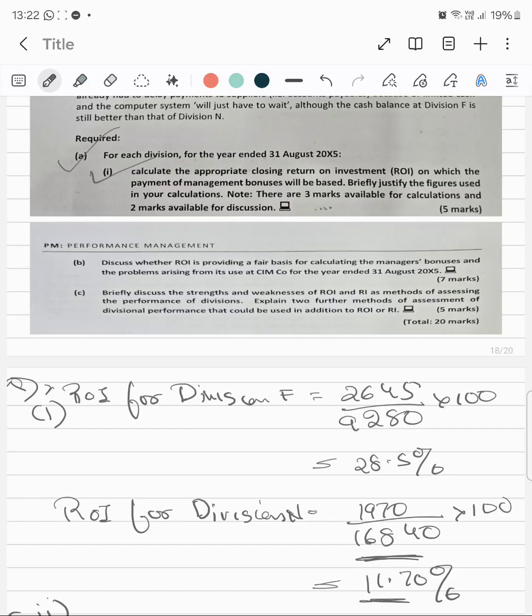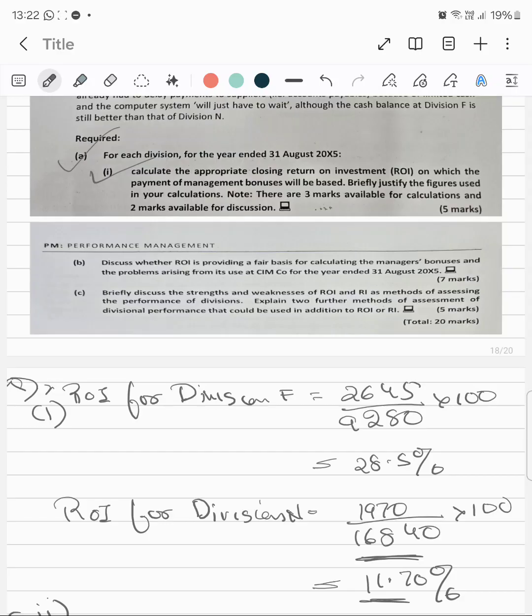So the division may quite possibly reject the project, however, as when added to its existing operations, it will reduce the ROI from 40%. Now, using residual income as a performance measure should ensure that divisions make decisions which are in the best interest of the group as a whole, and should eliminate the problem outlined in the previous paragraph.